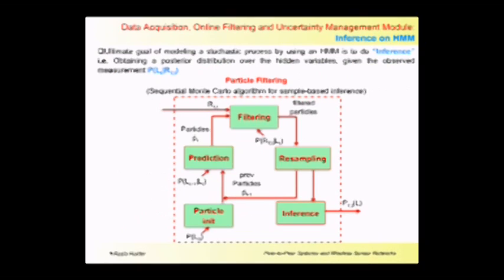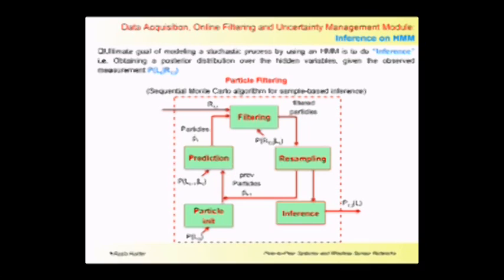The ultimate goal of designing this stochastic process by using the HMM is to do the inference. The inference is a task to obtain the posterior distribution over the hidden states given the observed values. Here is the block diagram, and we have chosen an inference algorithm named particle filtering for performing this inferencing task in our system. Here is the block diagram for the particle filtering.